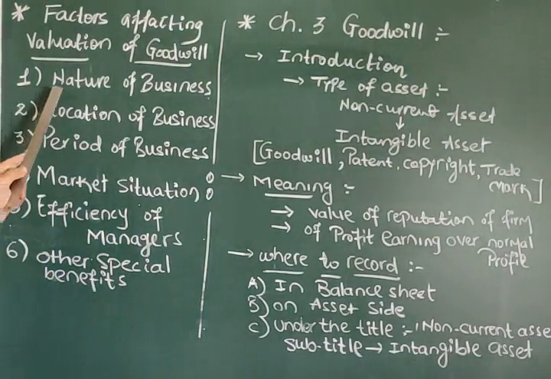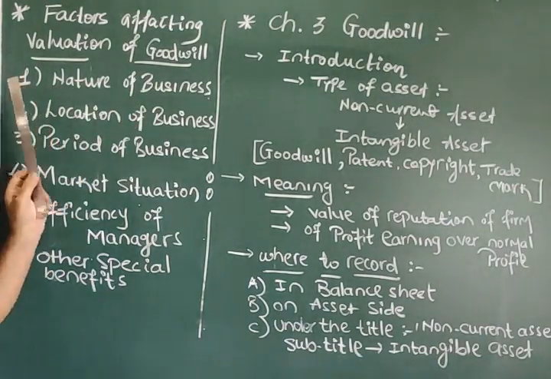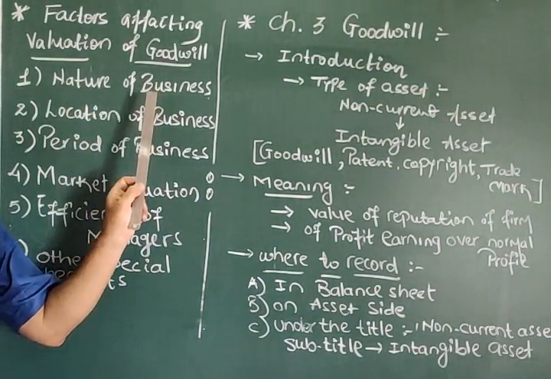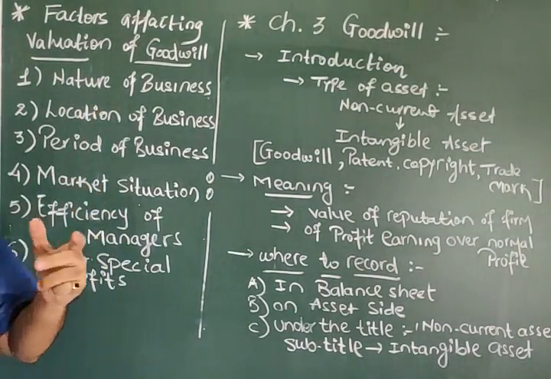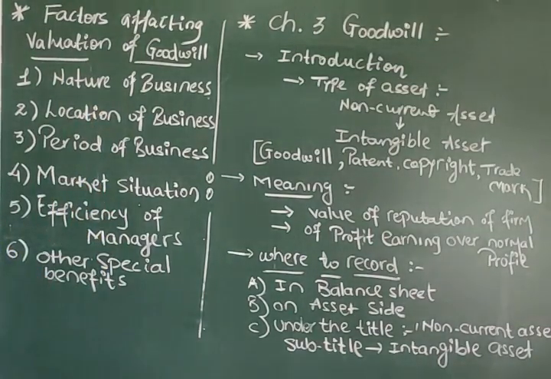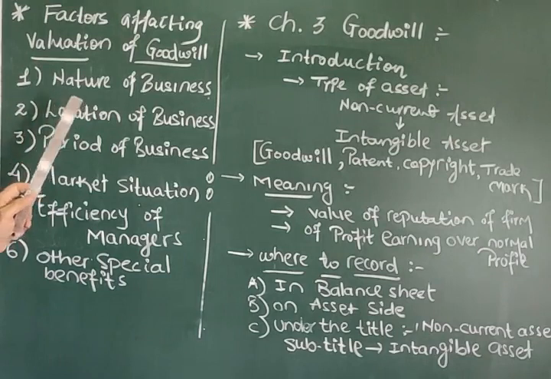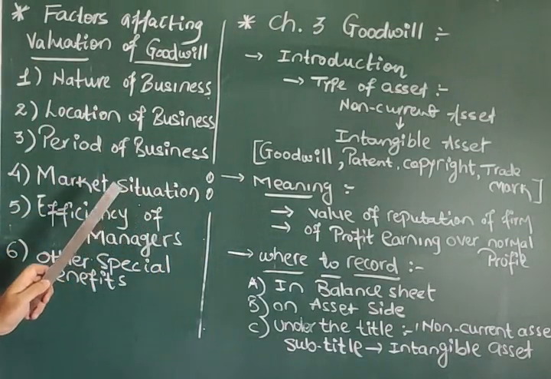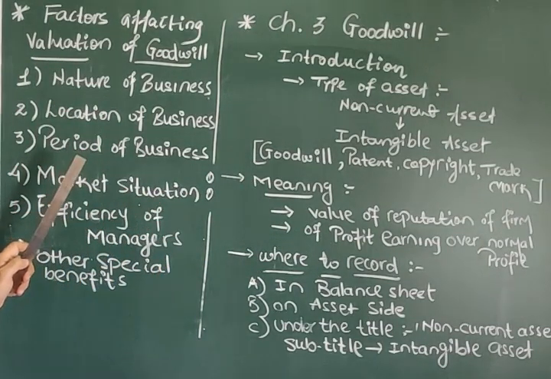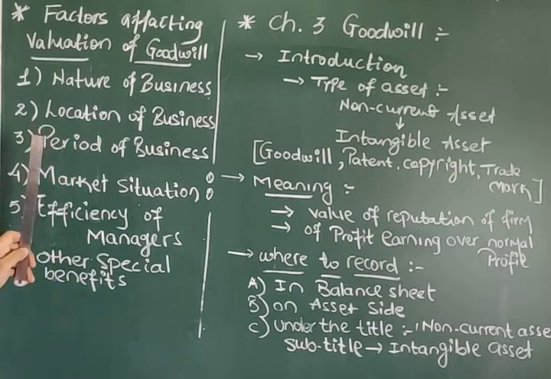First one, nature of business. How does nature of business affect valuation of goodwill? Which kind of business you are doing? Goodwill exists when a firm earns more profit than the expected profit, the normal profit. It earns profit due to high value added products. It has more profit margin due to stable sales, or it earns more profit due to some other reason.